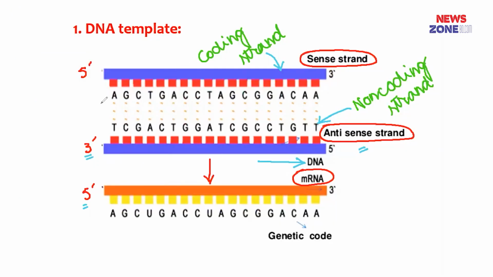Let's follow the bases of the coding strand of DNA and the newly synthesized RNA. Here, the first three bases are the same. That is, the bases adenine, guanine, and cytosine of the coding strand are the same as those of RNA. But here is the difference: thymine in the coding strand of DNA is replaced by uracil in RNA.